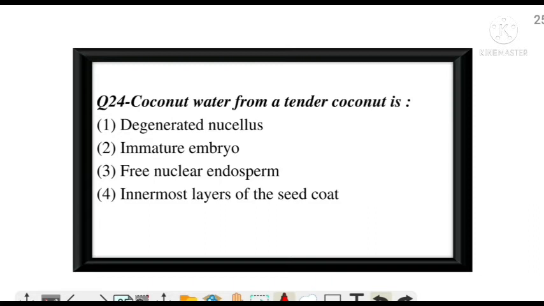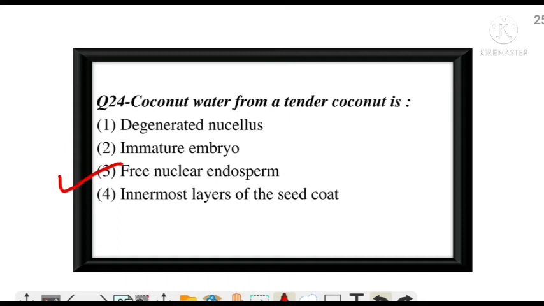Coconut water from the tender coconut is a. Option C, free-nuclear endosperm.